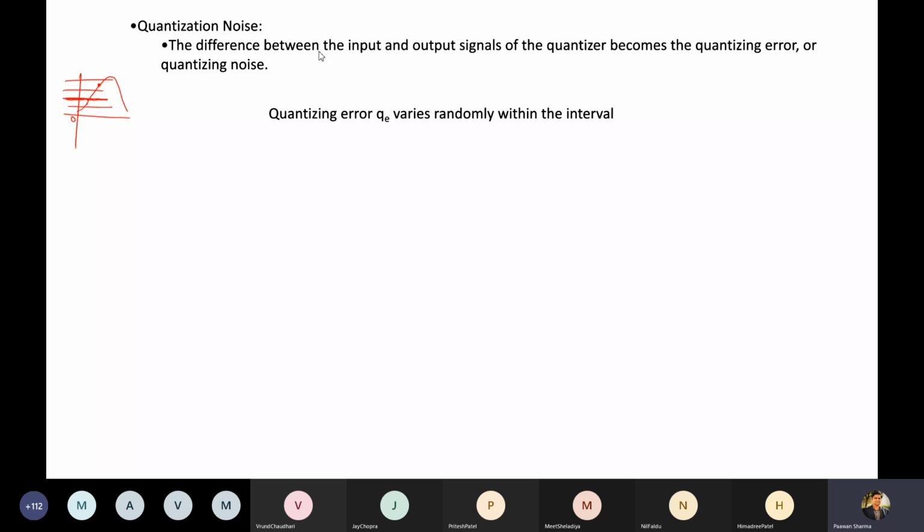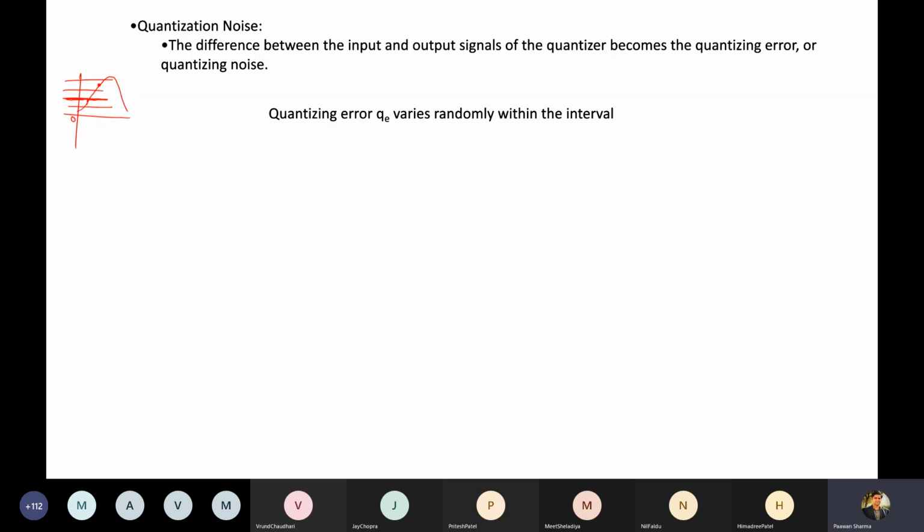This level has its own value. So this actual value and the prescribed level will have some difference. The difference between the actual signal and the quantized value becomes the quantizing error.